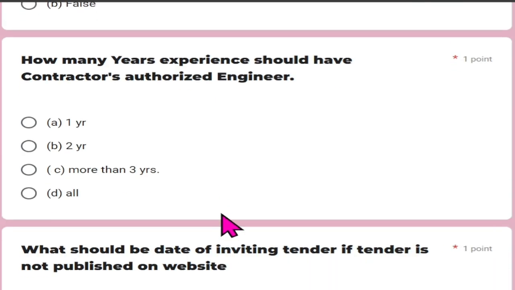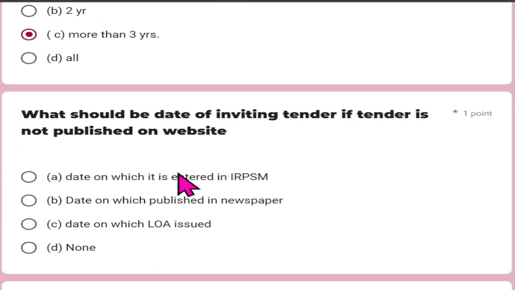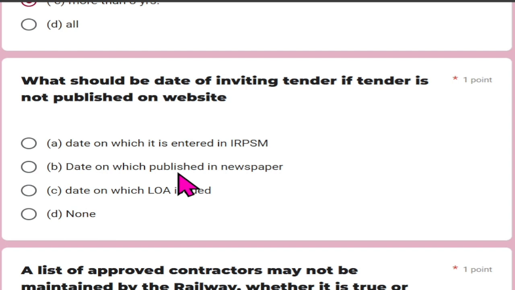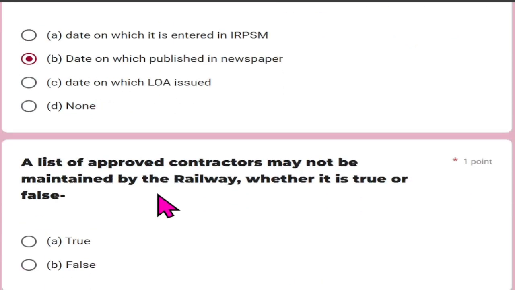How many years experience should the contractor's authorized engineer have? And he should have more than 3 years, 3 or more years. So here more than 3 years experience is required for the contractor's authorized engineer. What should be the date of inviting tender if tender is not published on the website? Then the date on which published in the newspaper.